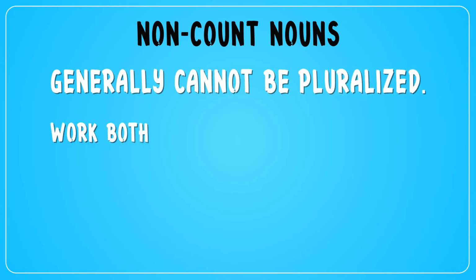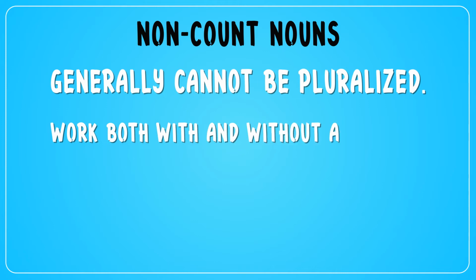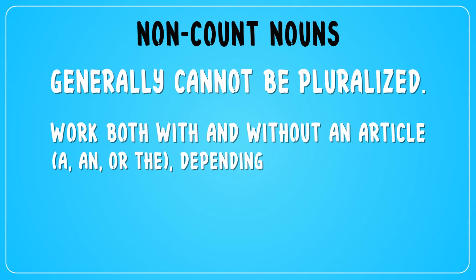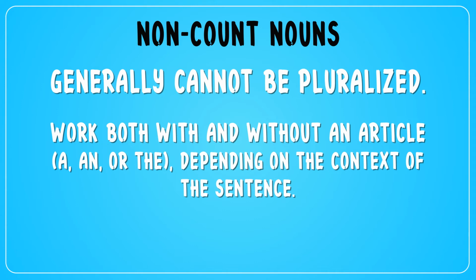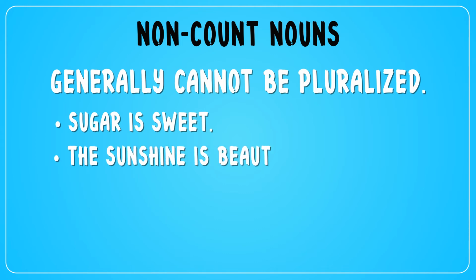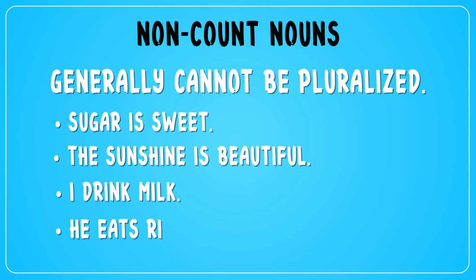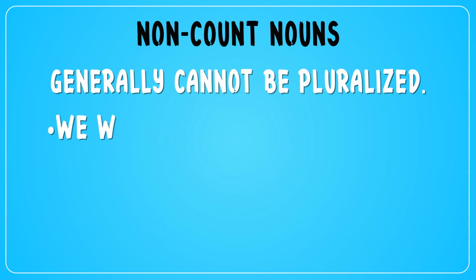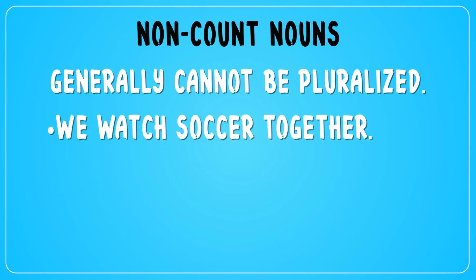Work both with and without an article, a, an, or the, depending on the context of the sentence. Example: Sugar is sweet. The sunshine is beautiful. I drink milk. He eats rice. We watch sunshine together. The wood is burning.